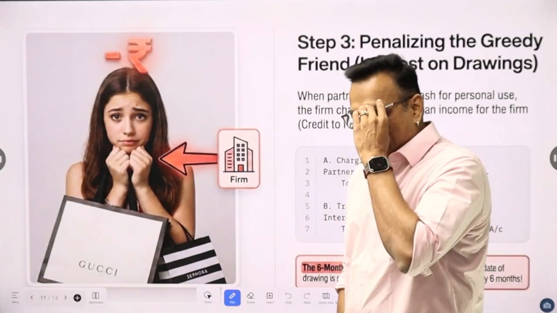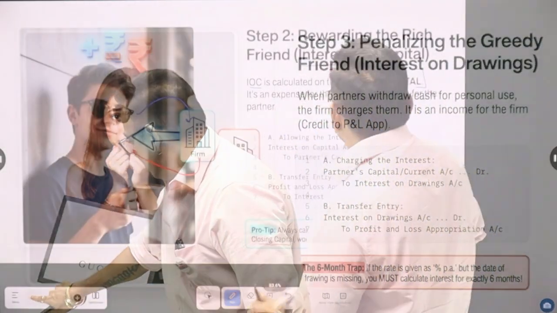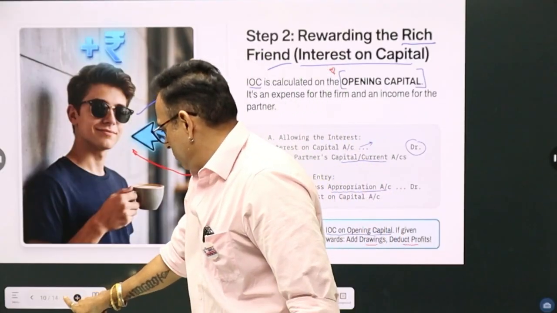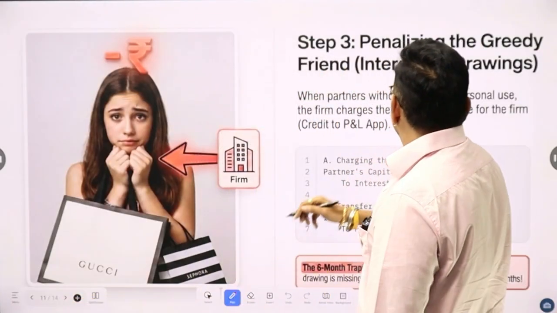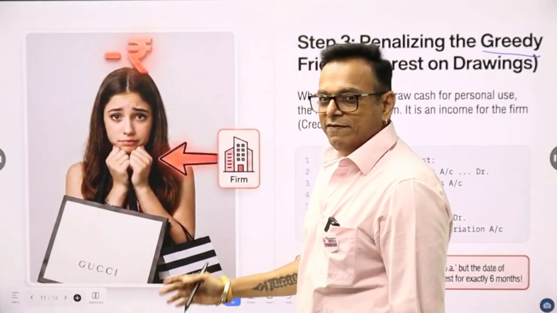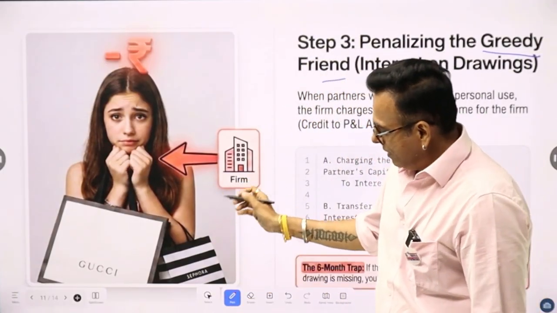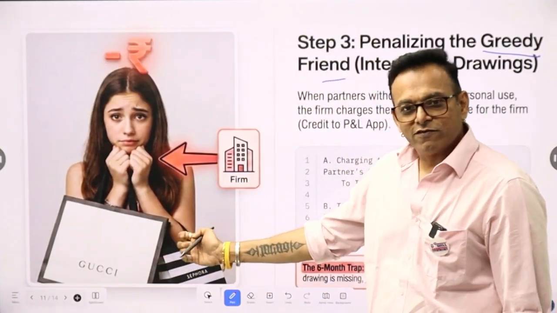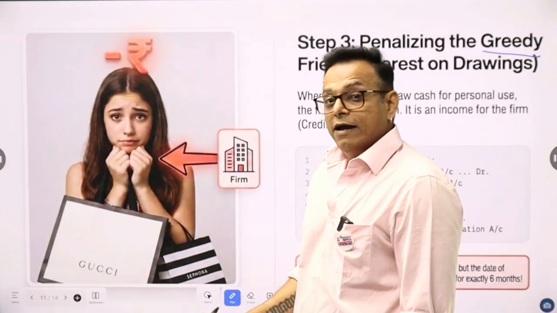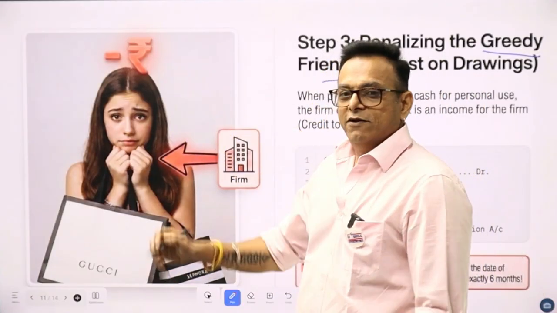Now, there was a rich friend, as you can see over here, but now there is one partner who is a greedy friend. You can see this partner buying expensive stuff, Gucci, Sephora, and keeps on taking money from the business.